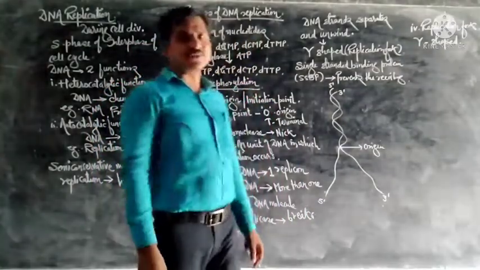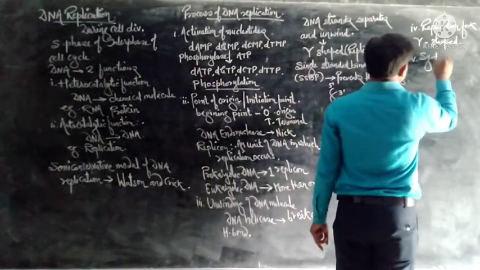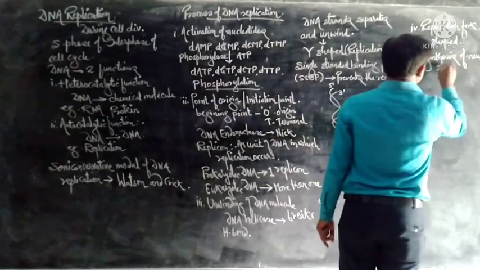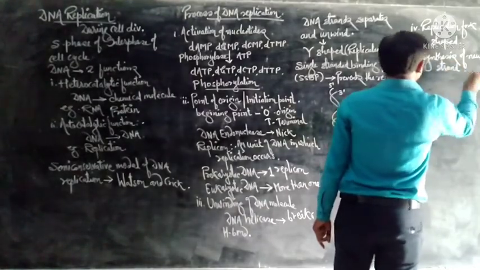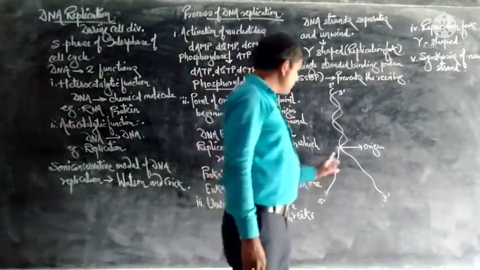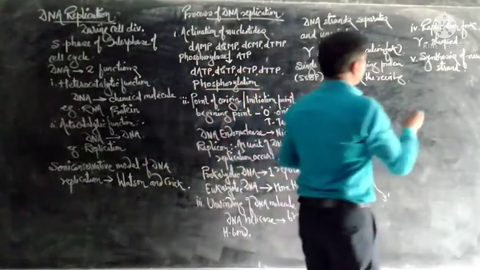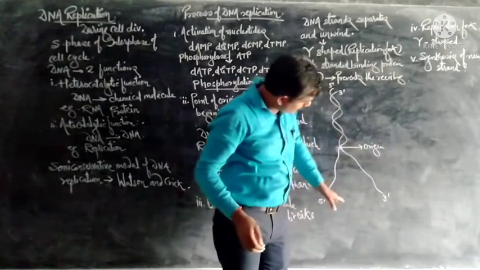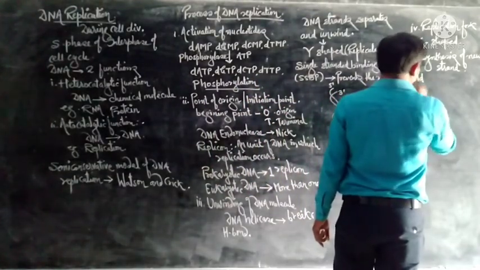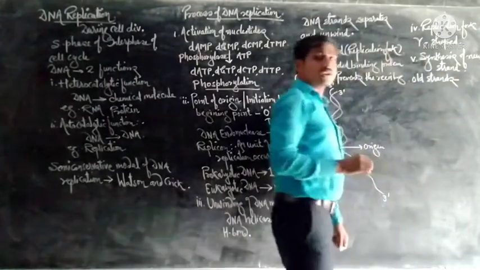After that, the next step is the synthesis of a new strand. A new strand is produced on the separated old strands of DNA. These old strands act as a mold or template.